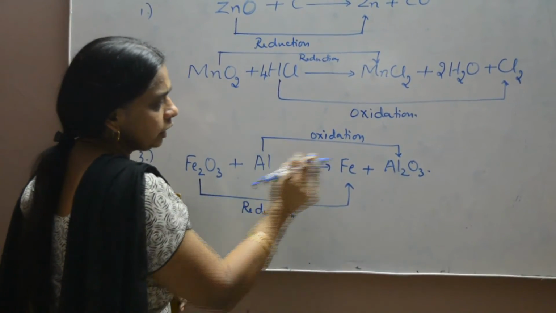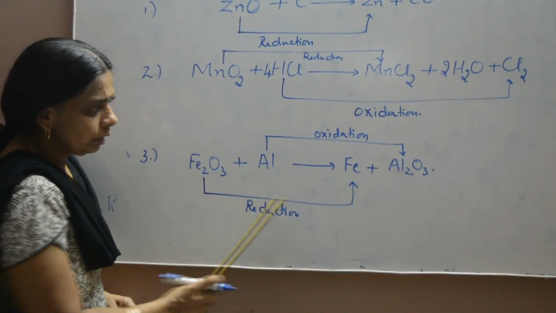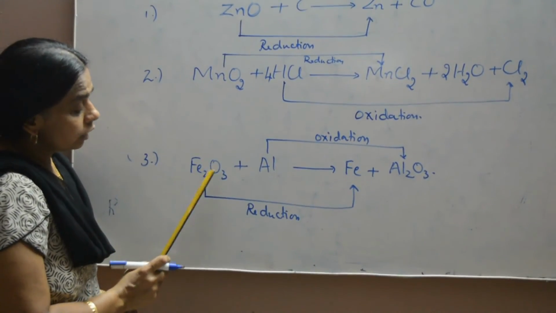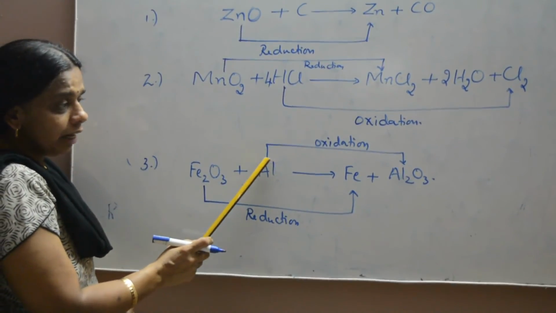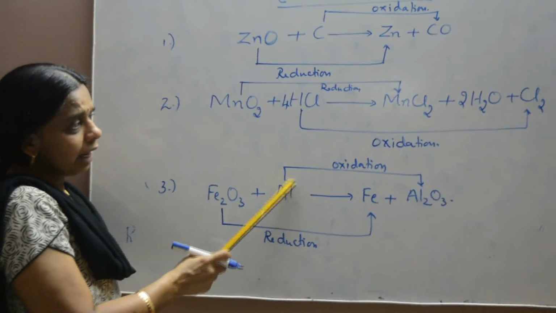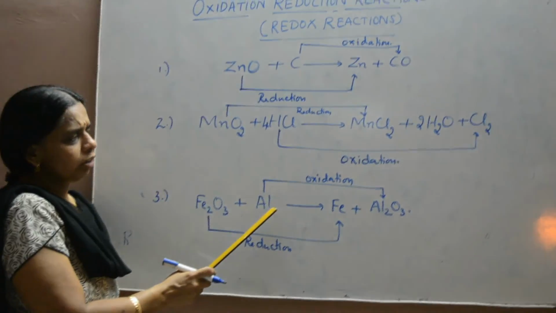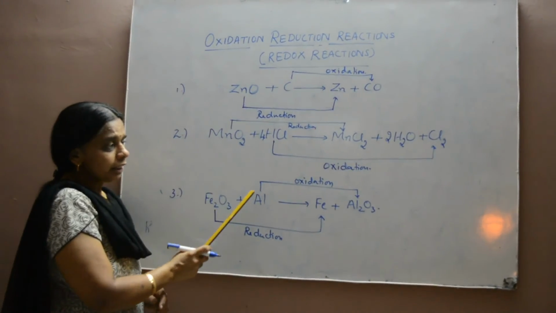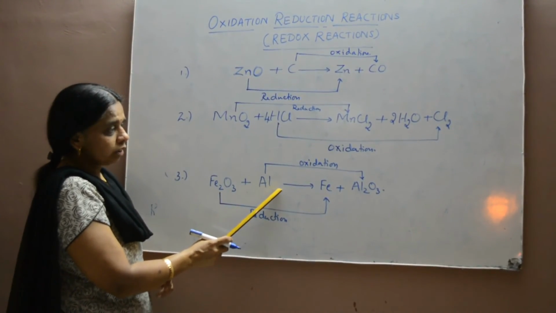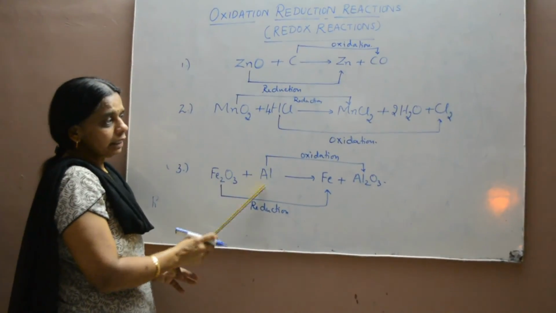So Fe2O3 is reduced, so Fe2O3 is an oxidizing agent, and aluminum is oxidized, so aluminum is a reducing agent. As you can see, these displacement reactions are always redox reactions. Remember, displacement reactions are always redox reactions, but all redox reactions are not displacement. You should have all these in your mind.